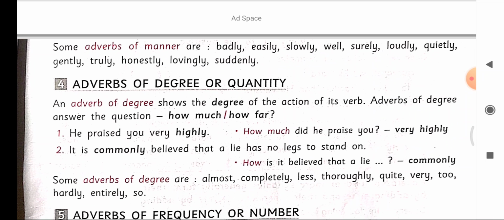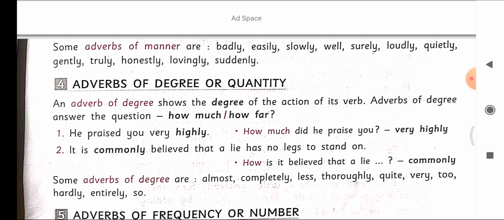An adverb of degree shows the degree of the action of its verb. Adverbs of degree answer the question how much or how far. For example, he praised you very highly. How much did he praise you? Very highly. Very highly is the degree or quantity.